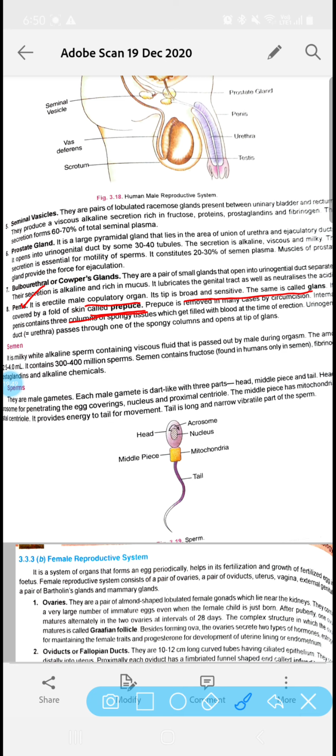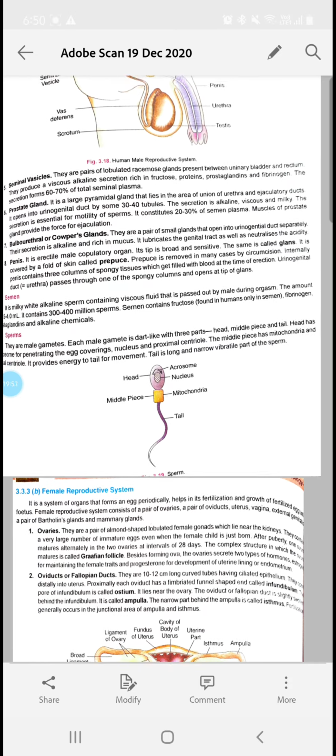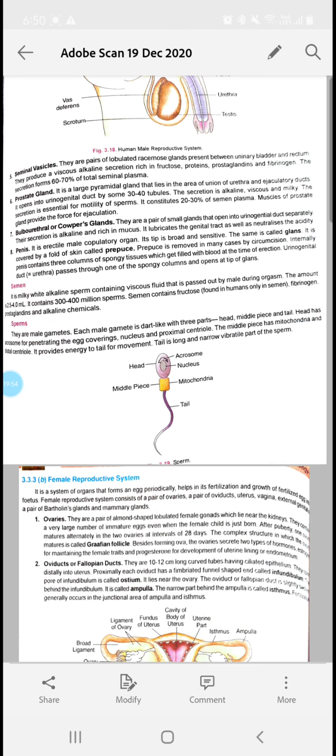Now sometimes the question comes: describe or define semen and the structure of the sperm.